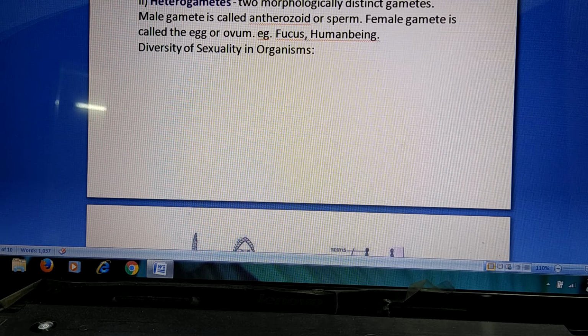In some organisms, like human beings, we can see the male sperm looks different from the ovum. In the same way, in plants like Fucus, we can see antherozoids, the male gamete, and the female gamete is the ovum. So morphologically you can distinguish the male gamete from the female gamete. These are called heterogametes. So two types we can see in organisms: isogametes, similar types of gametes, and there are some organisms which produce different types of gametes.